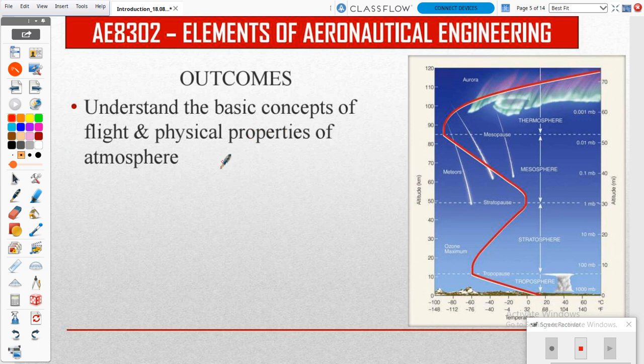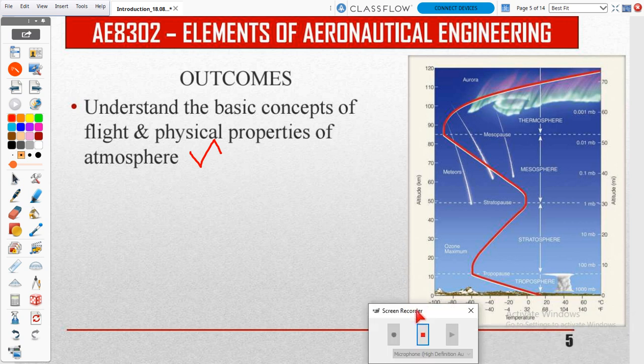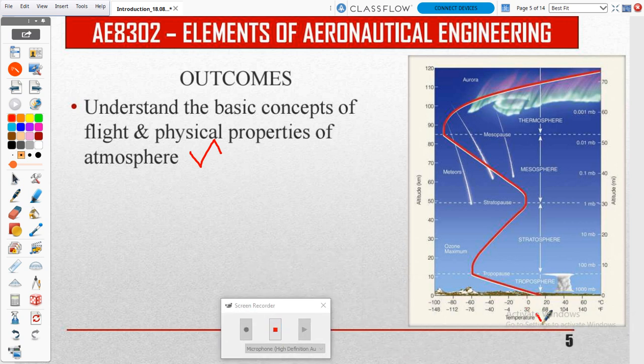So next one, outcomes in the third state, it fully depends on the atmosphere. I already told, based on the atmosphere conditions only we can operate the vehicle, then only we can optimize that performance. On the right hand side I am showing some figure. In the bottom we are having temperature, and the left side axis will be altitude, in kilometers, that is a distance.